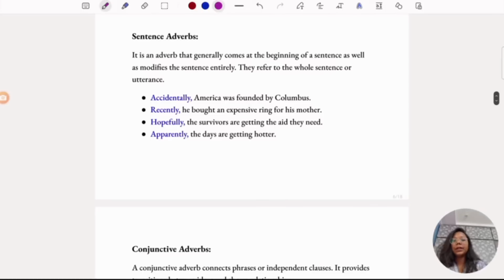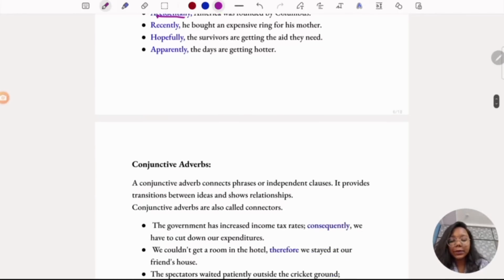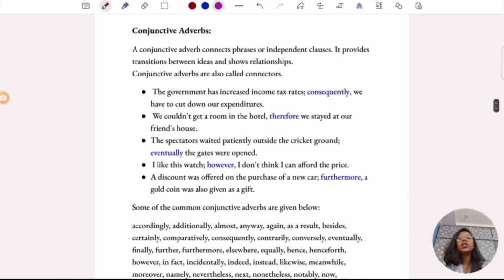Coming to sentence adverbs, it is an adverb that generally comes at the beginning of a sentence as well as modifies the sentence entirely. They refer to the whole sentence or utterance. If you see the examples here, accidentally, America was founded by Columbus. Recently, he bought an expensive ring for his mother. Hopefully, the survivors are getting the aid they need. So generally they come at the beginning of the sentence and they modify the whole sentence. These are sentence adverbs.